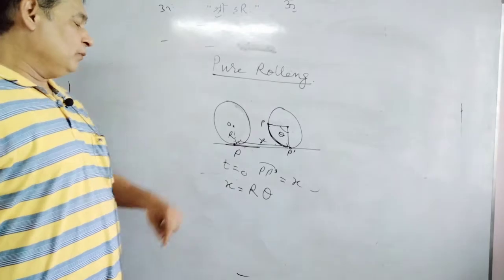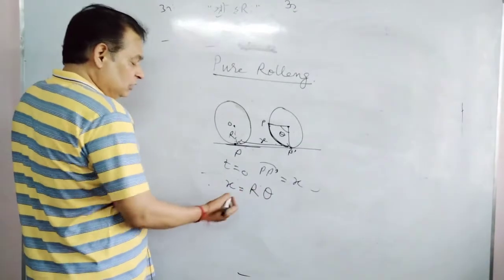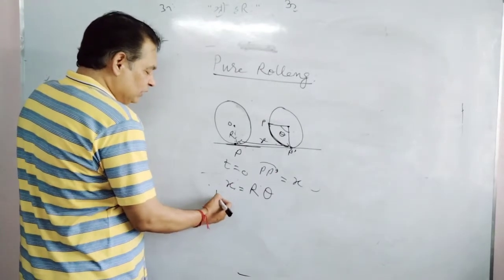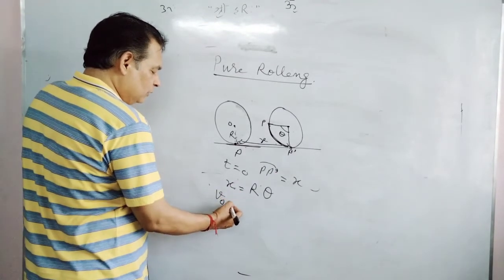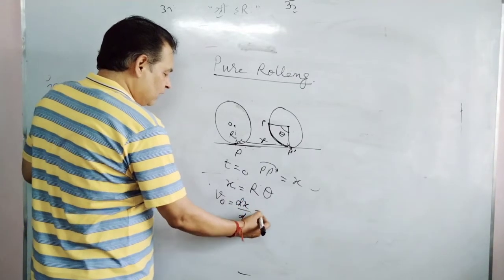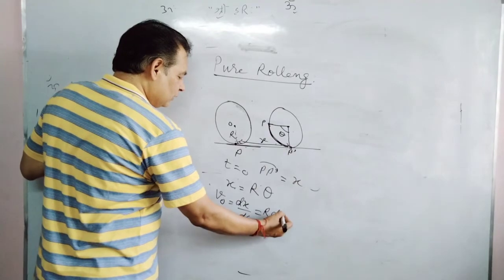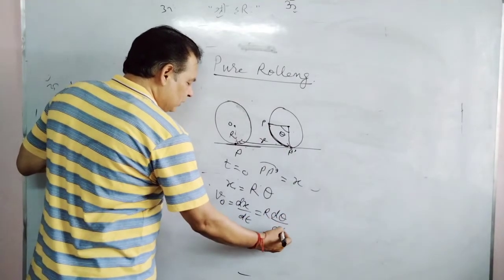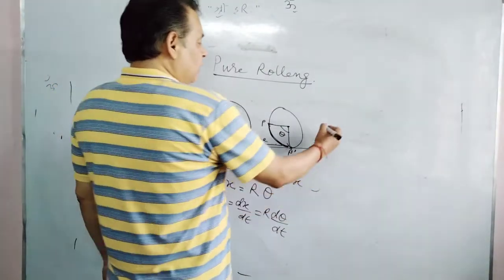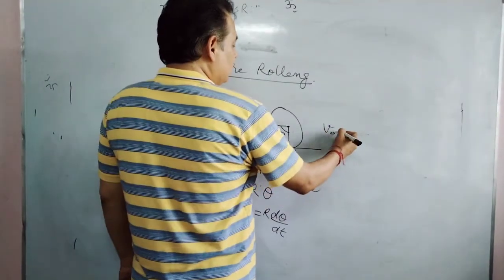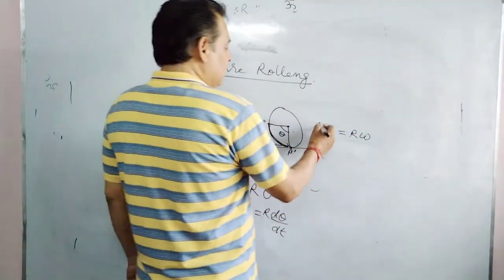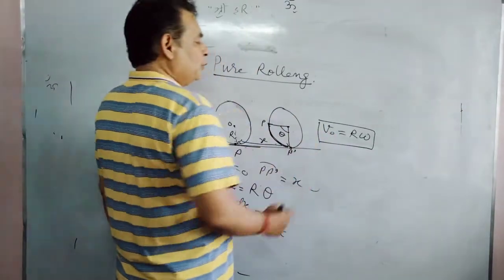This will be the condition for pure rolling. If you differentiate this, x is the displacement of the center of mass, so we have V_CM or V naught, the velocity of the center of mass, equals dx by dt. r is constant, so it is r d theta by dt. You know d theta by dt is the angular velocity, and in pure rolling we have the velocity of the center of mass V naught equals r omega. This is the condition of pure rolling.